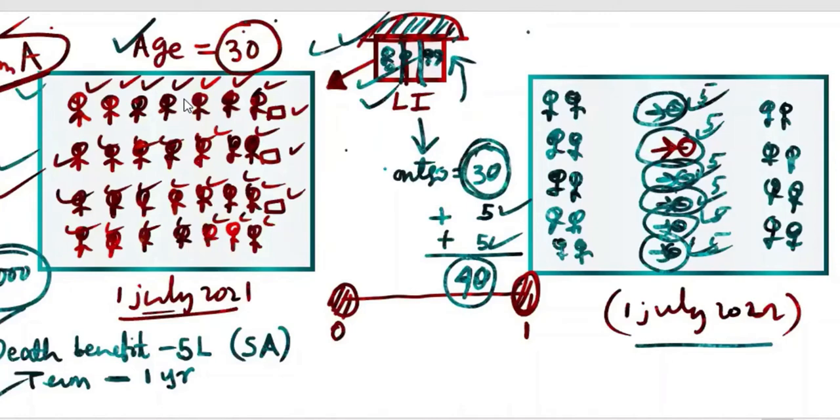We'll bring that later. At a basic level, I want to make it very simple. 5 into 6, 30 lakhs is the amount they know that they have to pay. It's not that exactly 6 will die. Maybe 10 will die, maybe 20 will die, maybe 3 will die. We don't know.